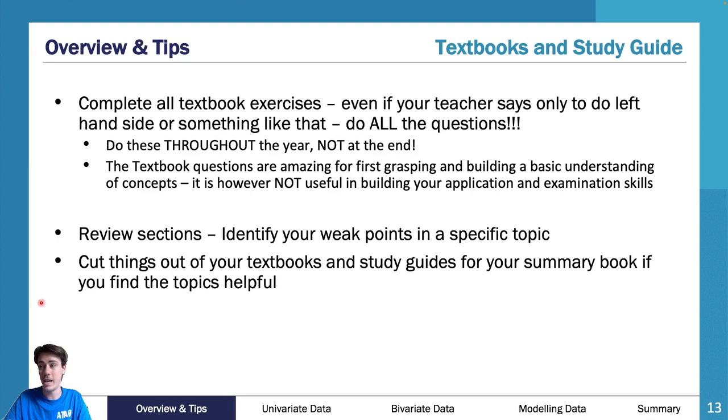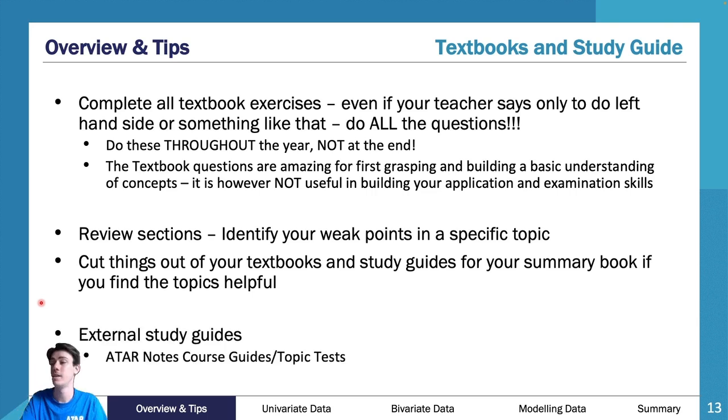At the end of the day, if you want to cut things out of your textbook, feel free to do it. If not, you can also photocopy. You're welcome to do that. But it's a really useful thing to do and to put into your summary book or your bound reference. You can also use external ones as well. I do obviously suggest the ATAR notes. They're really, really good, and they're produced by students.